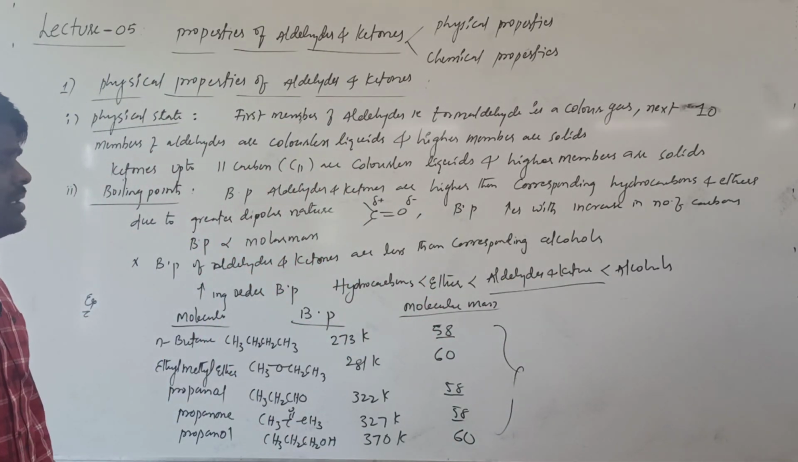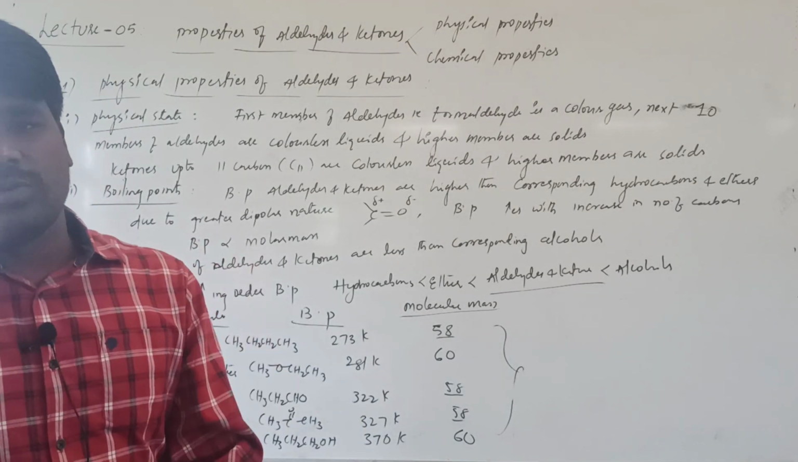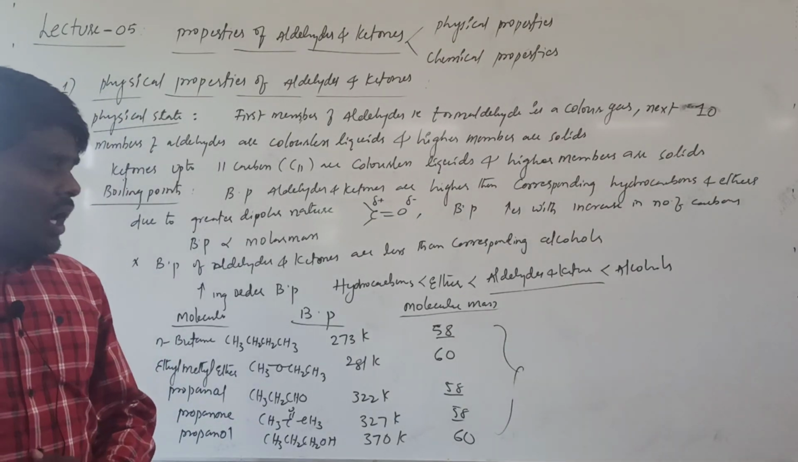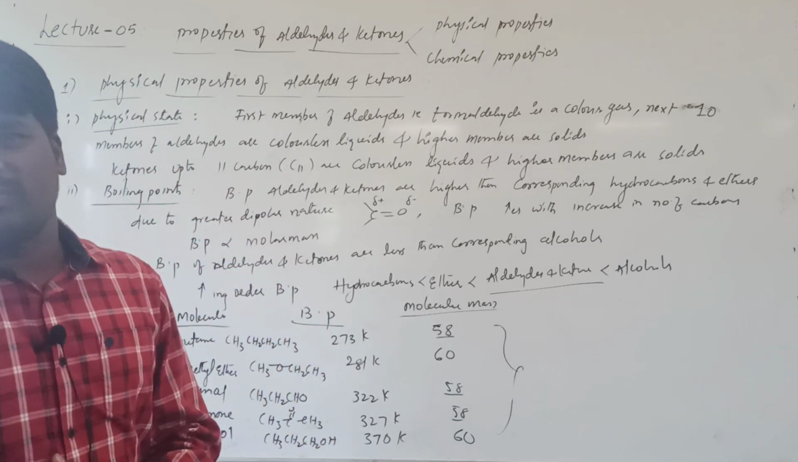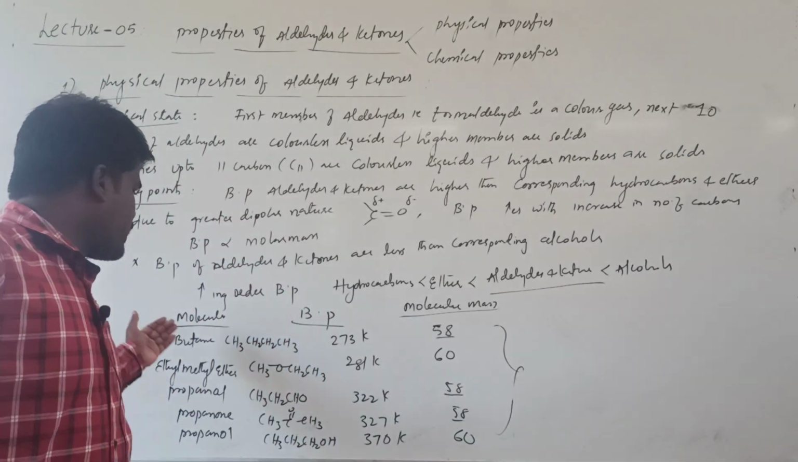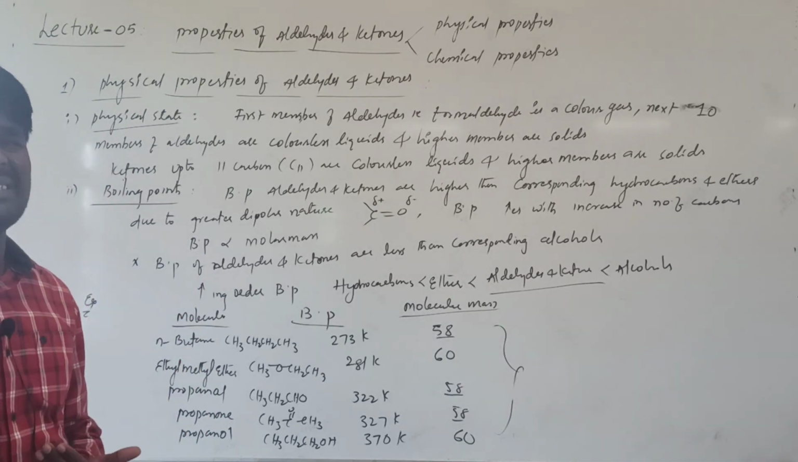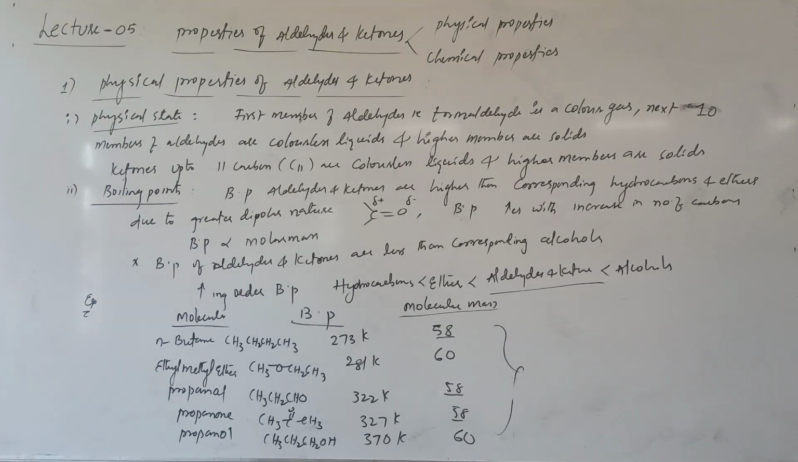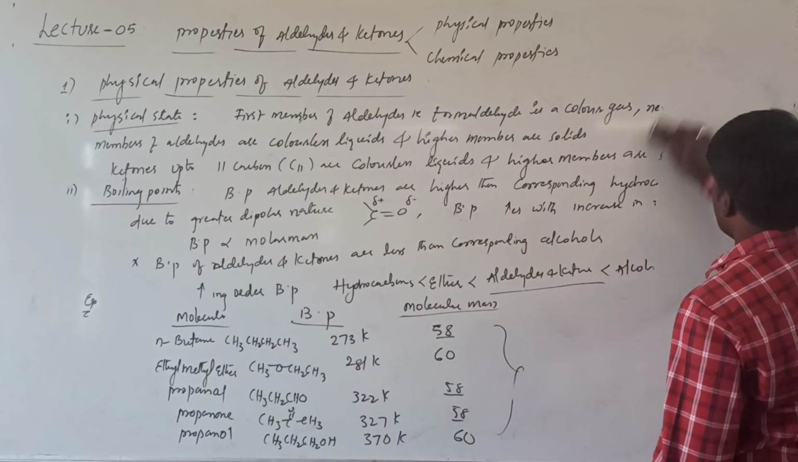What is the reason for the highest boiling point for alcohols? Because alcohols form hydrogen bonding. And since aldehydes and ketones have a greater dipole moment, because of that permanent dipole moment, their boiling point is somewhat greater than the comparable hydrocarbons and ethers. This is about the boiling point and melting point of aldehydes and ketones. Hope it is clear so far. We will move to the next property.